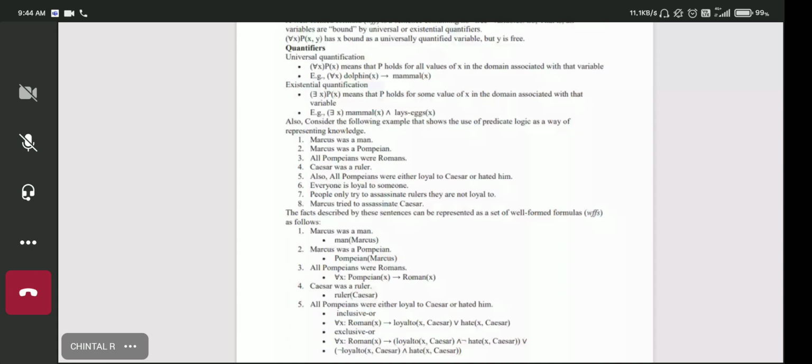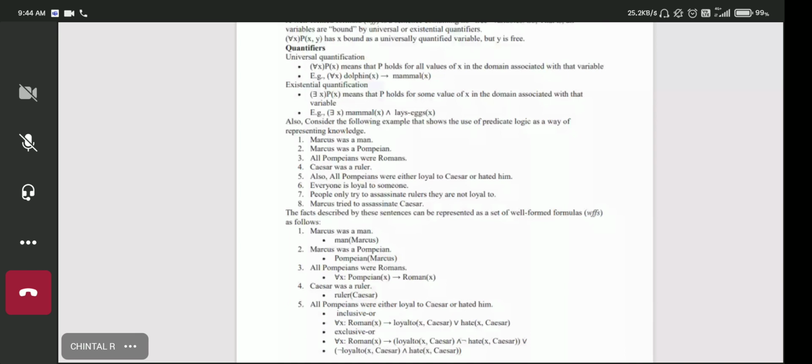You could have also written Pompeian of x, because there is no Roman mentioned in the sentence. But in statement 3 it is already mentioned that all Pompeians were Roman. Even if you have written for all x, Pompeian of x implies loyal x comma Caesar or hate Caesar, that is also true. Nobody is going to cut your marks for that.